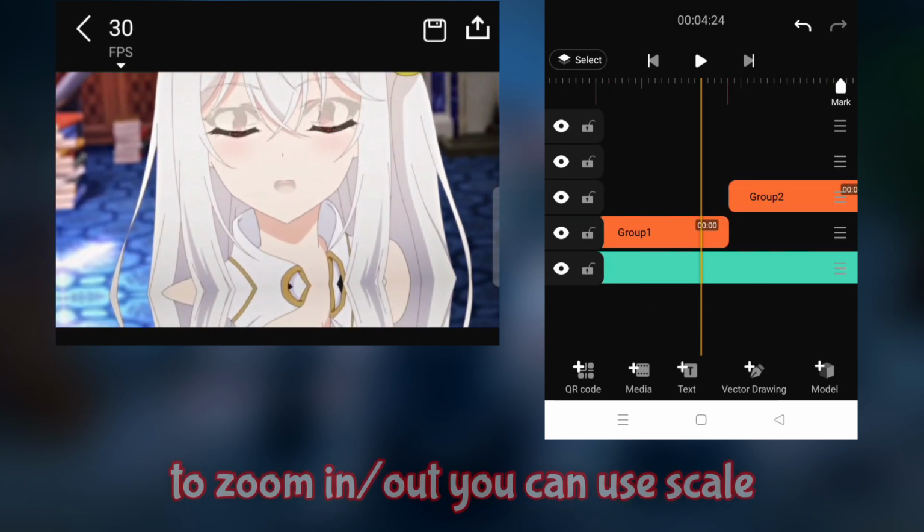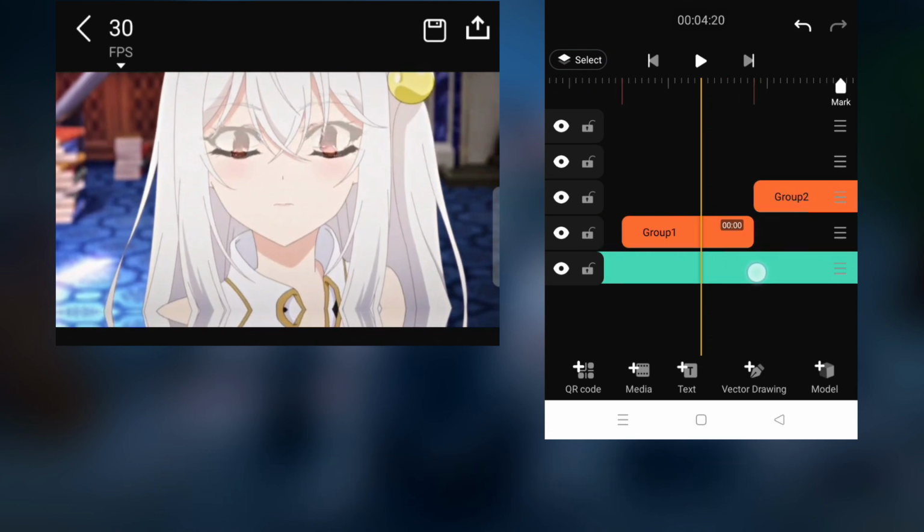Now make the transition. To zoom in/out you can use scale.